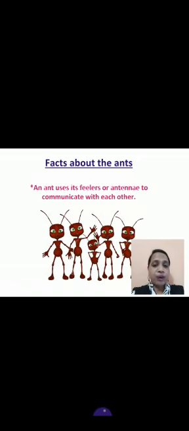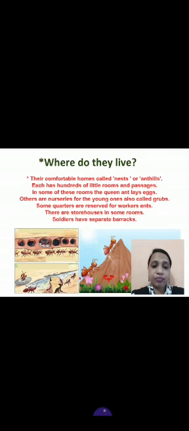So, facts about the ants. Do you know how the ants talk? Yes, an ant uses its feelers. Feelers, you can see the antennae on its head. So, the ant uses its feelers or antennae to communicate with each other.